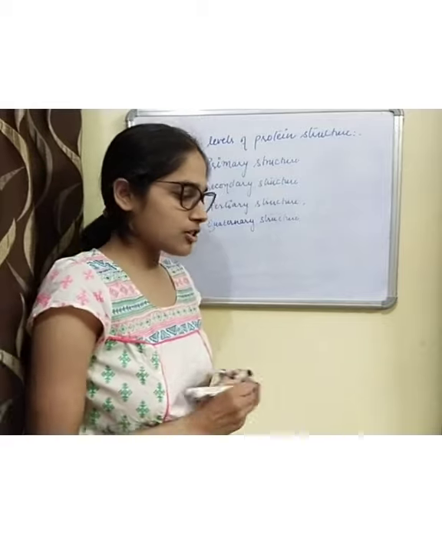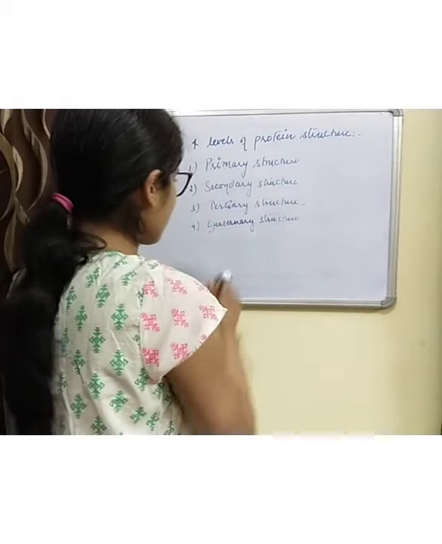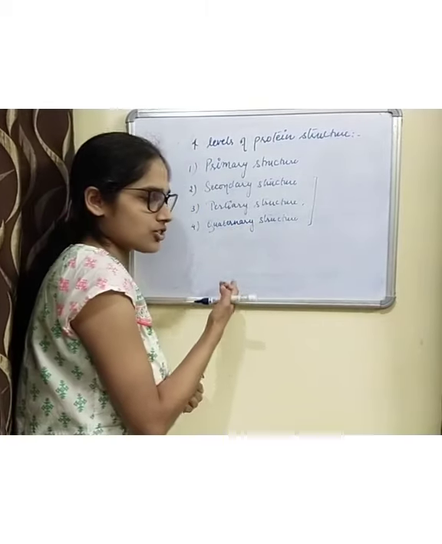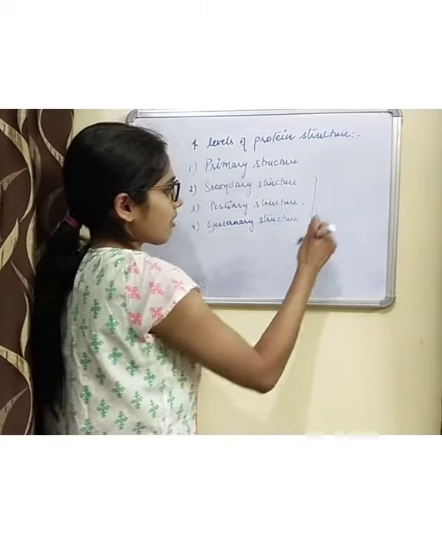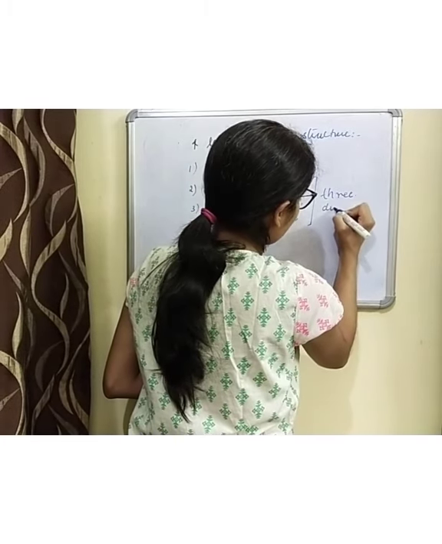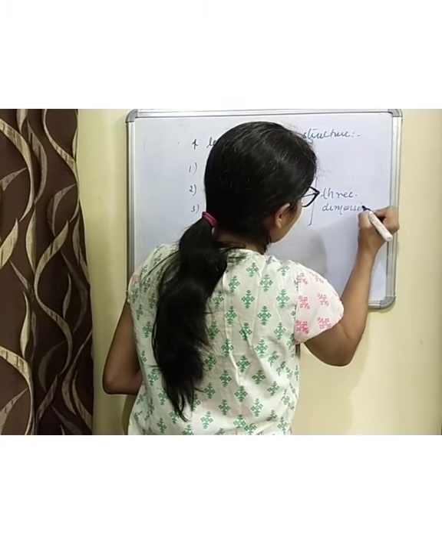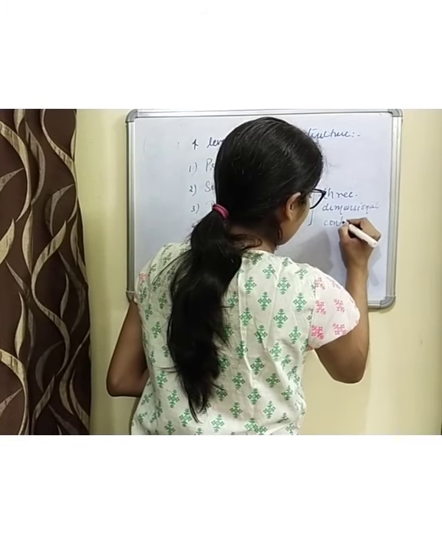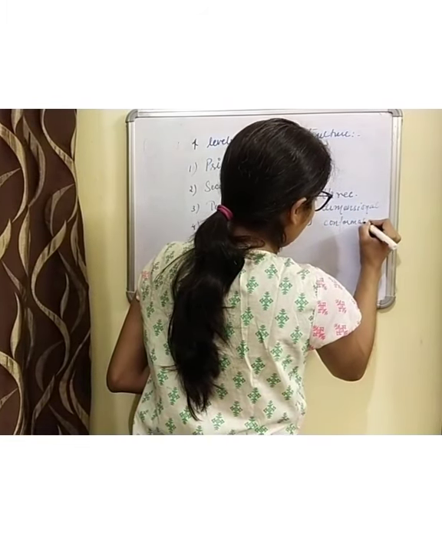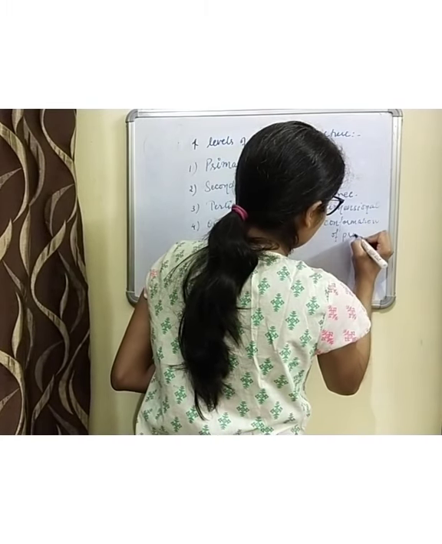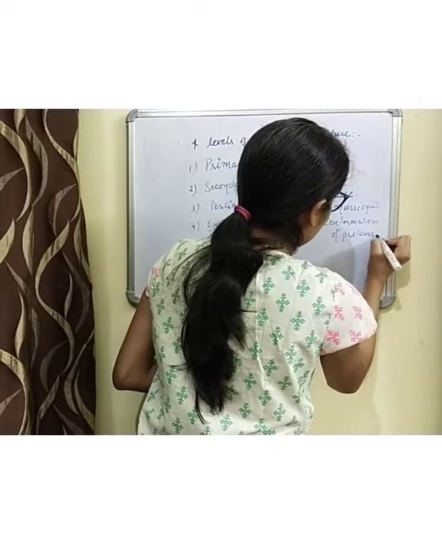These are various levels of protein structure, and of these, secondary, tertiary, and quaternary structure are collectively referred to as three-dimensional conformation of proteins. All right.